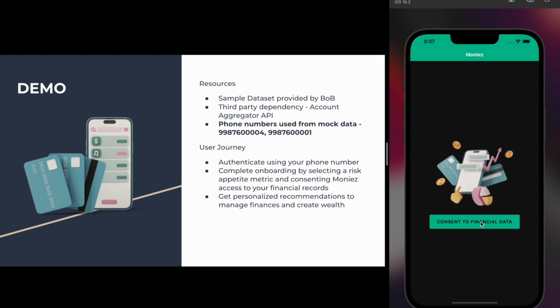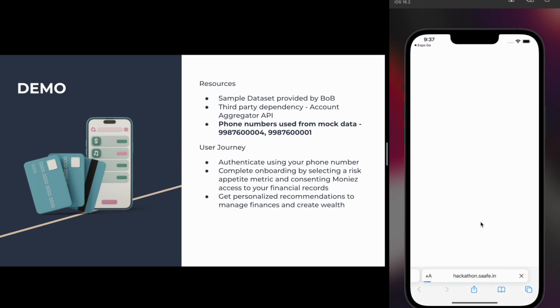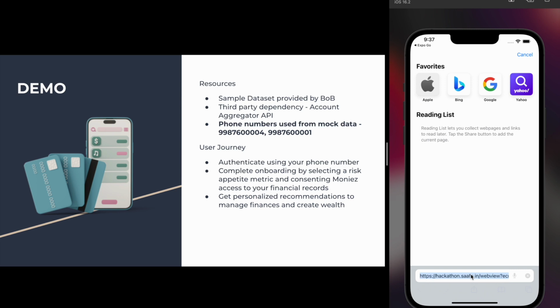Now the user is directed to the Sahamati website where they can consent to share their financial data. Unfortunately, this URL raises a certificate issue on the simulator web browser, so we will initiate the user consent from a system browser as a workaround.